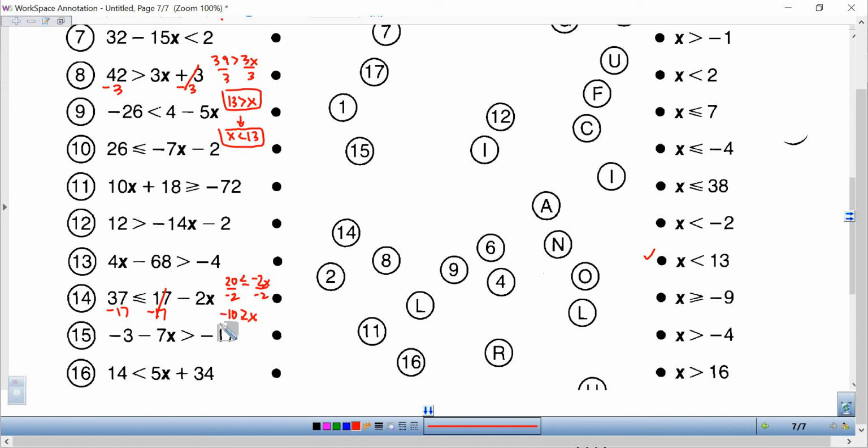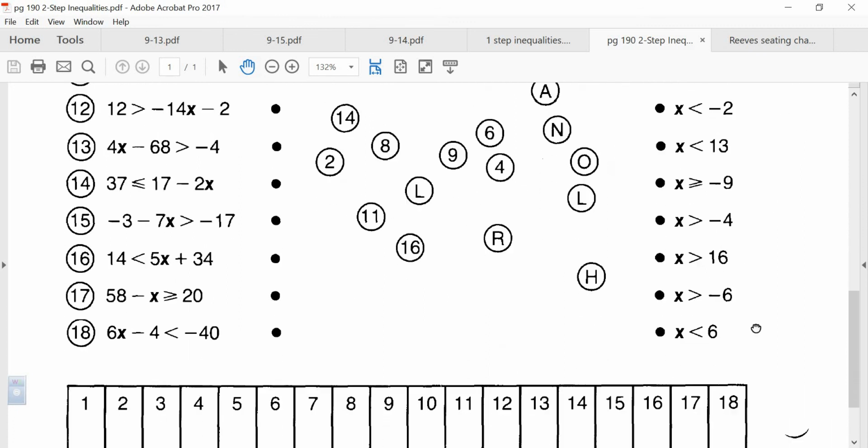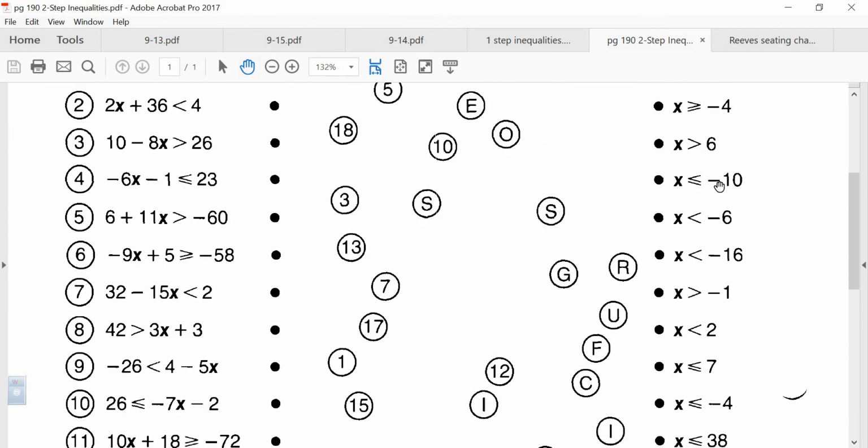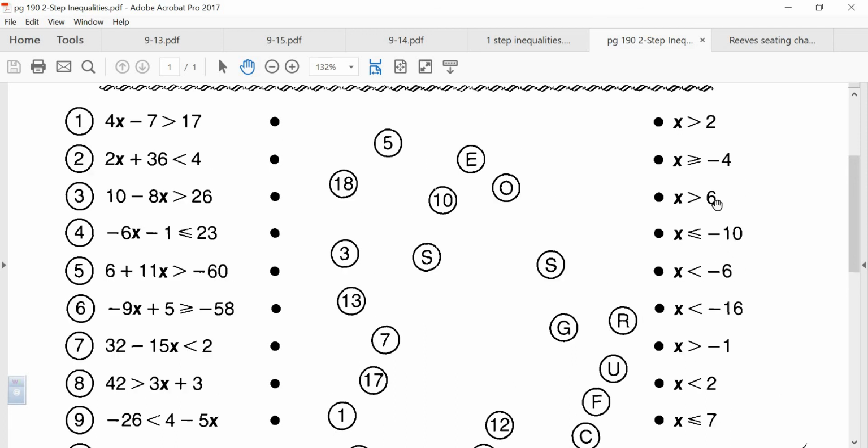All right, but once again, as if that wasn't tricky enough to remember to switch it, all of these have x on the left-hand side, so we're going to have to flip this around. Negative 10 is greater than or equal to x is the same thing as saying x is less than or equal to negative 10. X is less than or equal to negative 10. Again, if negative 10 is bigger than all the answers, then all the answers must be smaller than negative 10 in this case, or equal to. Let's make sure that one is there because we want to make sure we got an answer that's there. There it is, right there. X is less than or equal to negative 10.